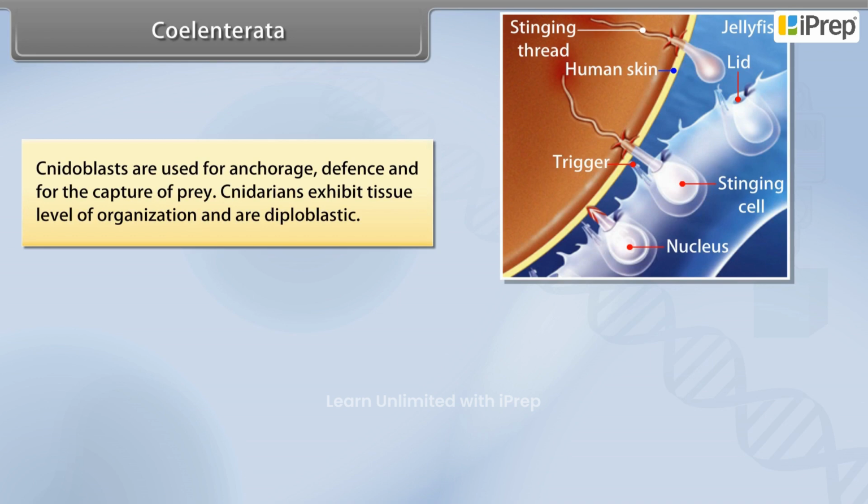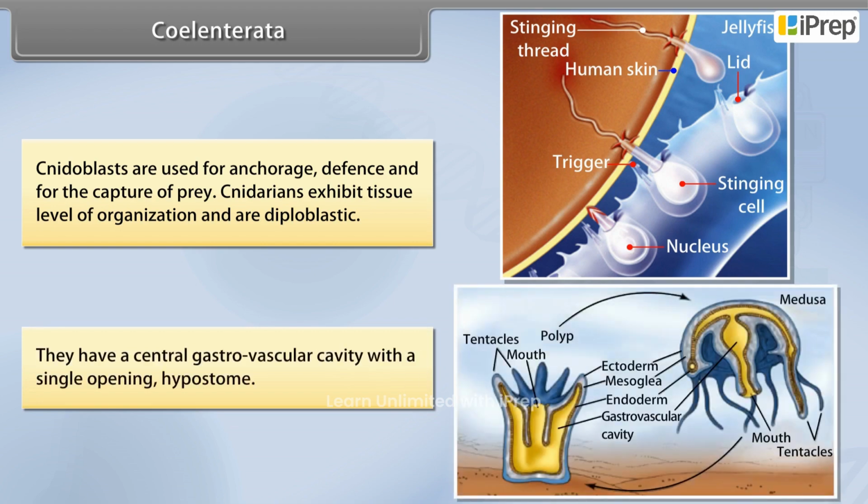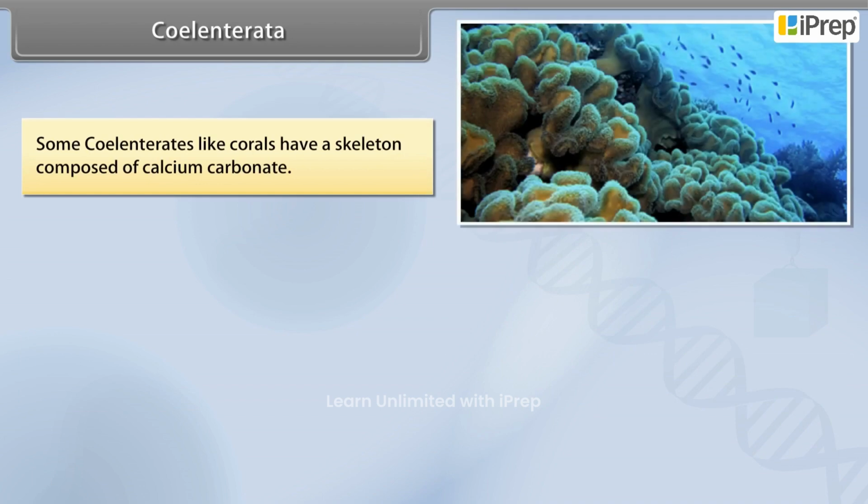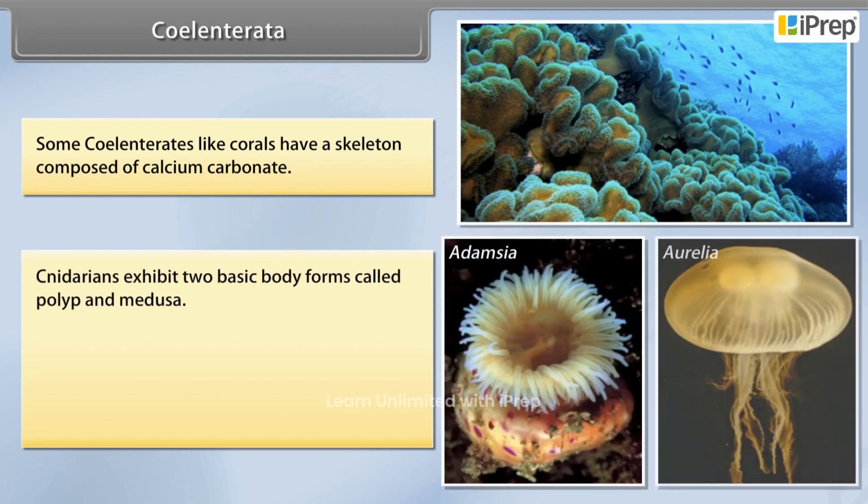Cnidarians exhibit tissue level of organization and are diploblastic. They have a central gastrovascular cavity with a single opening, the hypostome. Some coelenterates, like corals, have a skeleton composed of calcium carbonate. Cnidarians exhibit 2 basic body forms called polyp and medusa.